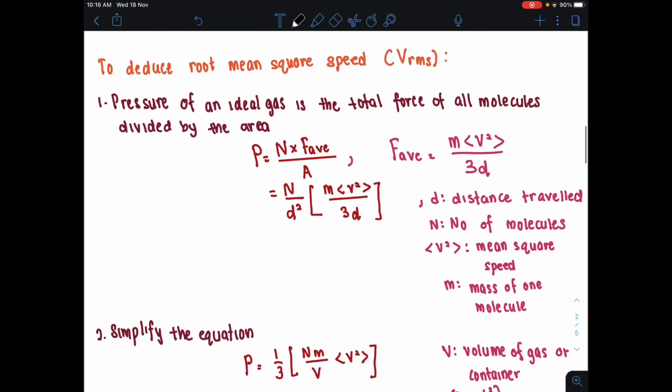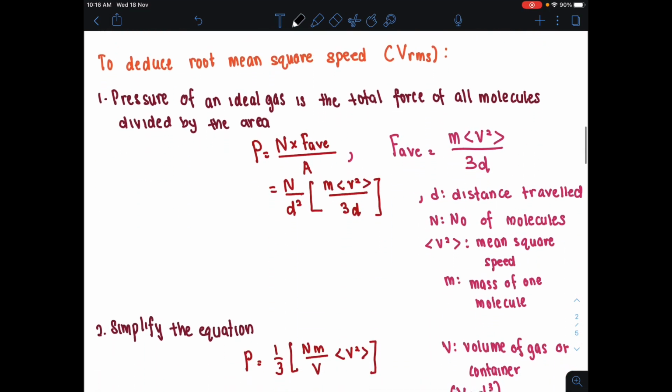Alright, to deduce the equation for root mean square speed VRMS, kita start daripada equation of pressure of an ideal gas where the total force of all molecule is divided by the area. So when we're talking about total force dekat sini, the total force here becomes N multiply with the F average. Apa maksud N dekat sini adalah number of molecule. You have to consider all the molecules that is present in the gas. Lepas kita darab dengan F average because we are talking about the total force. Total force kan? So force dia ada direction juga. So kita akan ambil average force dekat sini.